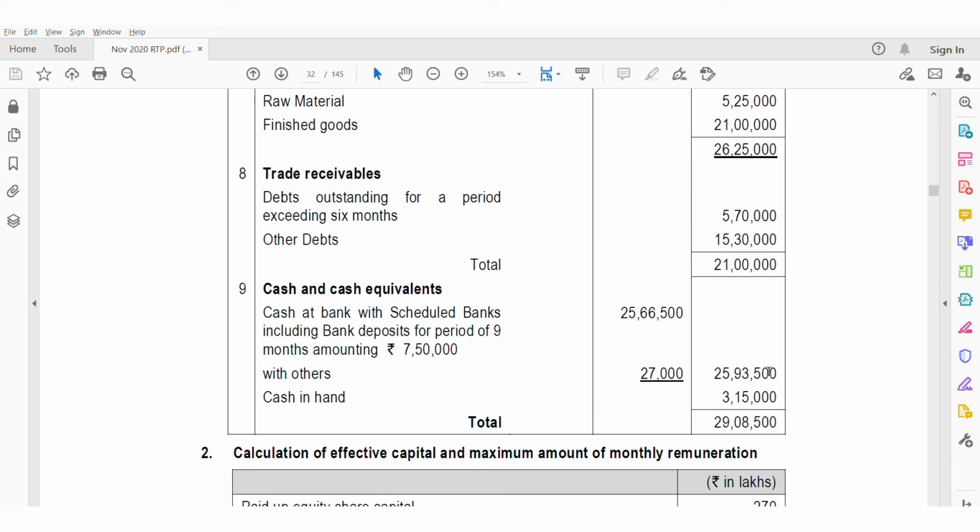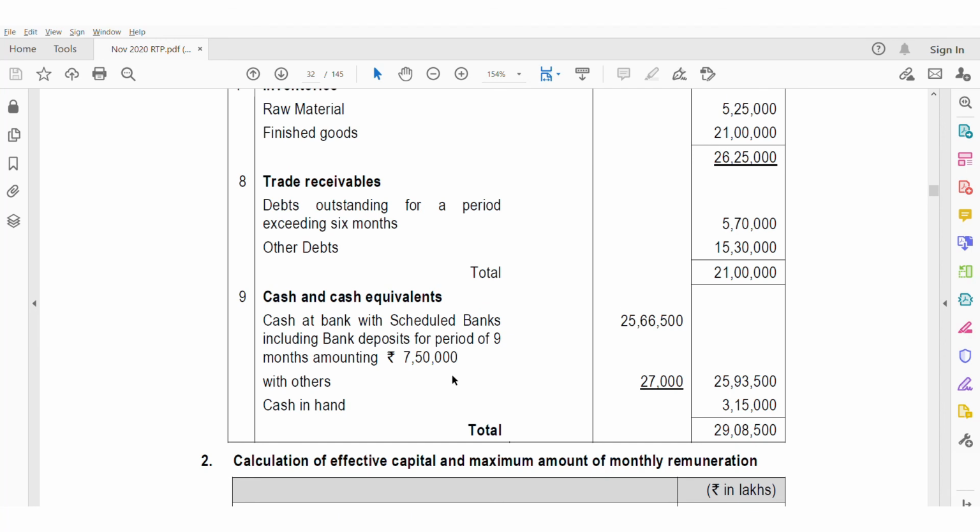These both put together we have shown under the outer column, 25,93,500, and cash in hand, given in debit balances, 3,15,000. Both cash at bank and cash in hand we have shown here. If any deposit is kept on lien for some bank guarantee or any other purpose, then we have to mention that this particular deposit is under lien with so and so authority, like that.